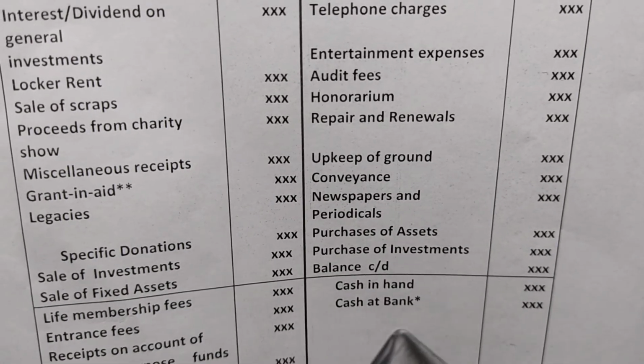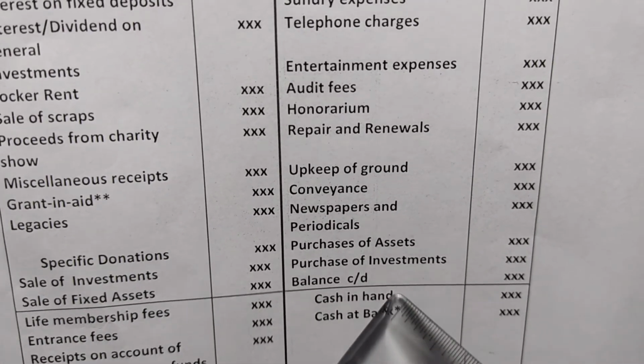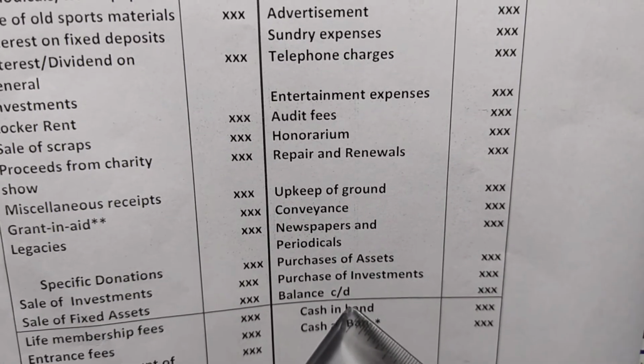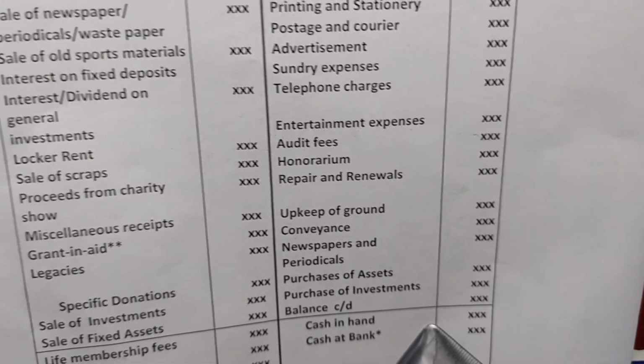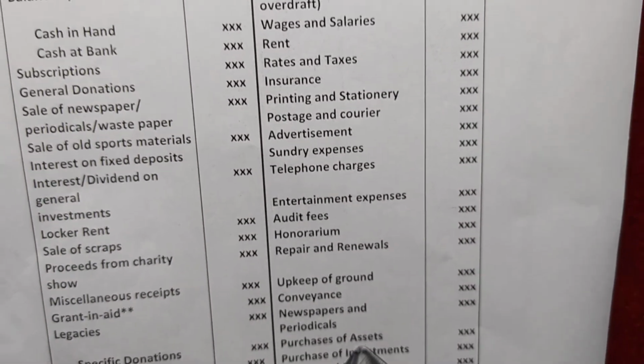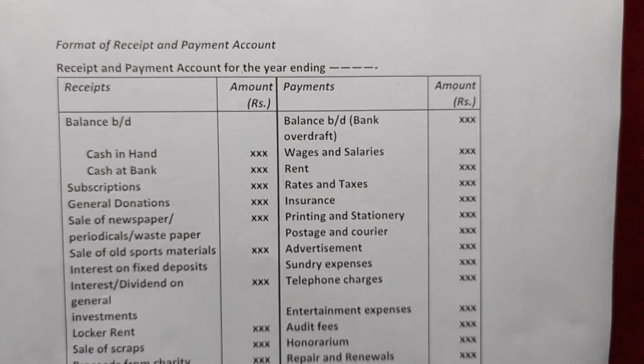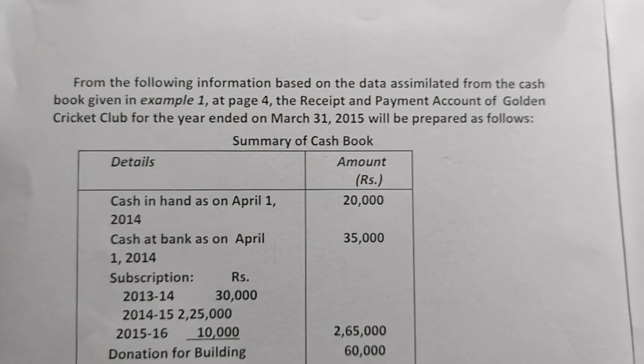Bank can be an overdraft balance also. If it is negative, then it will be an overdraft balance, but cash will always be shown on the credit side. Okay, so in this way we have to prepare the receipt and payment account. Now let's solve a question here.